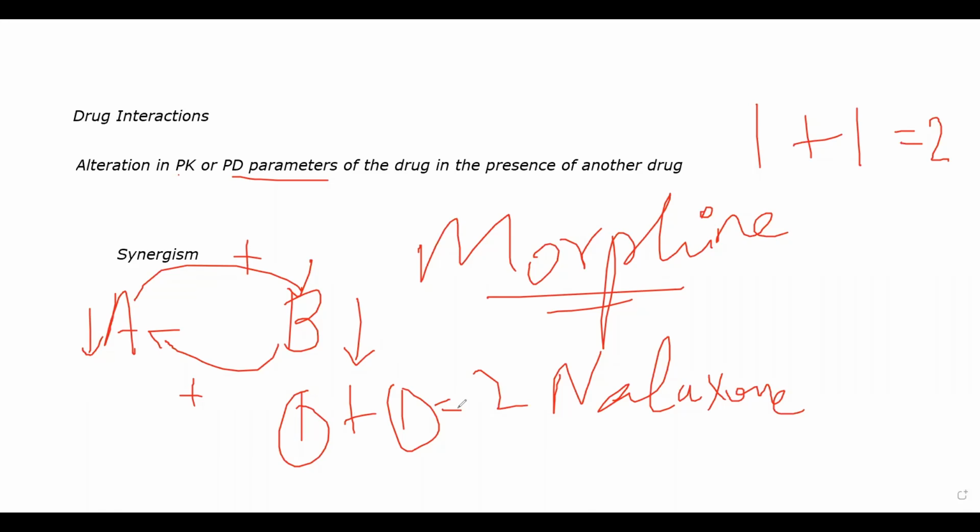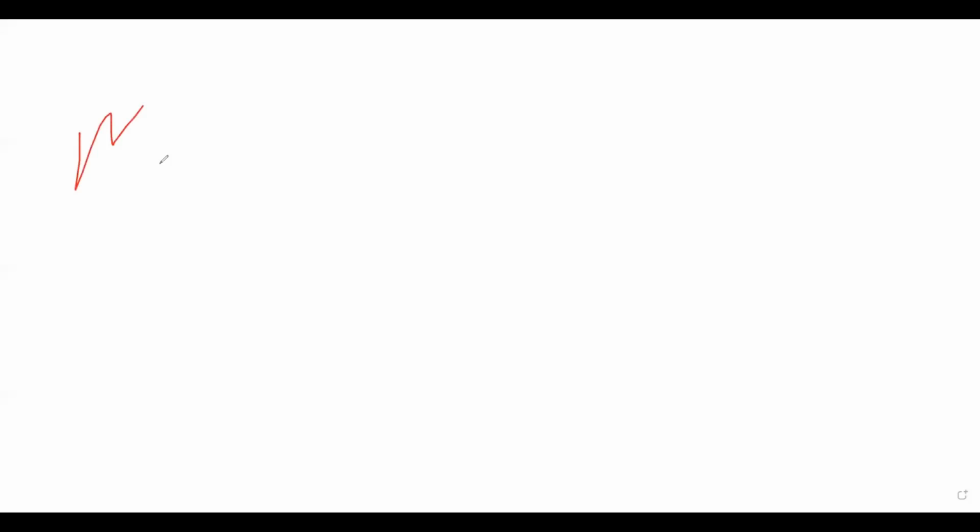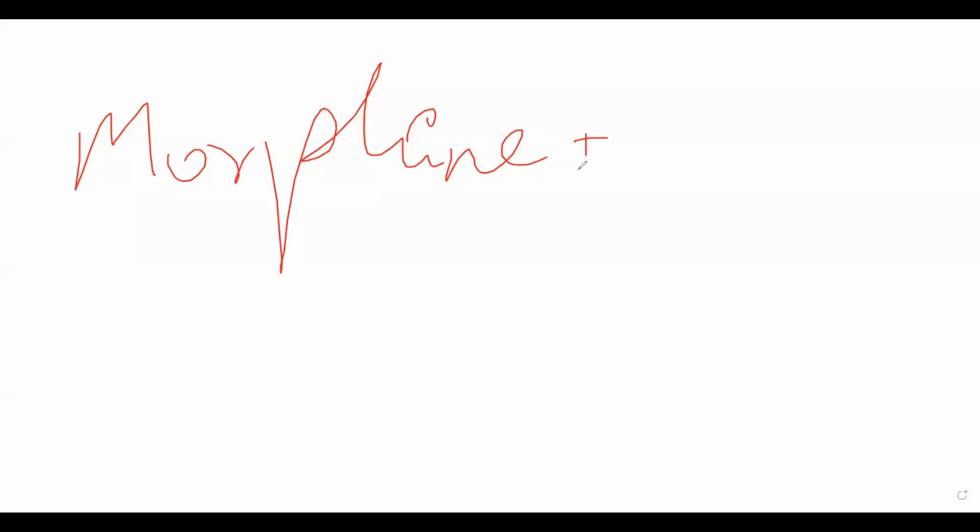These also come under drug interactions. Now, sometimes synergism can also be harmful, synergism or additive effect. Because let's suppose you don't realize that you are giving two drugs which have a synergistic or additive effect on each other. Both of them are doing the same function, or both of them enhance each other's function. It can lead to more than normal effect, or more than intended effect. For example, let's suppose you are giving morphine, and you are combining it with another drug, let's suppose you give it with pethidine, or you give it with methadone, or some other type of opioid analgesic.